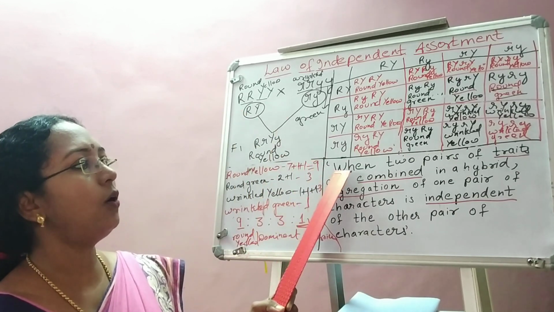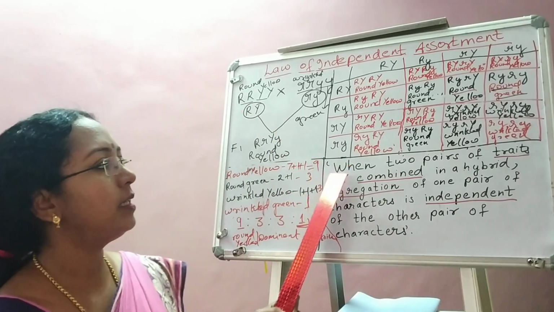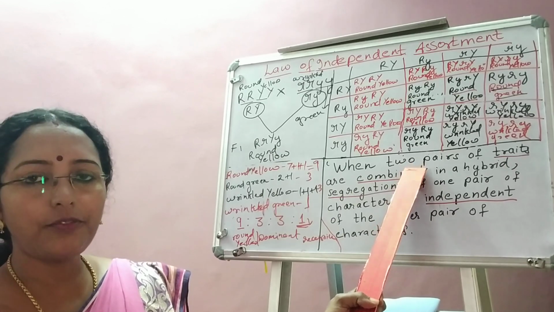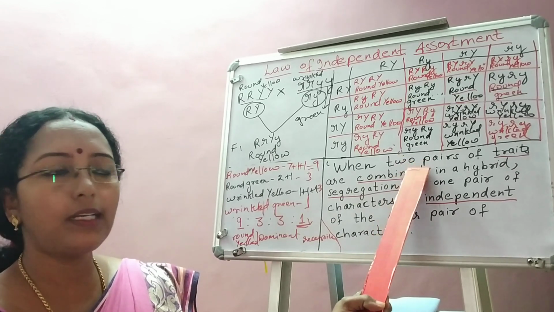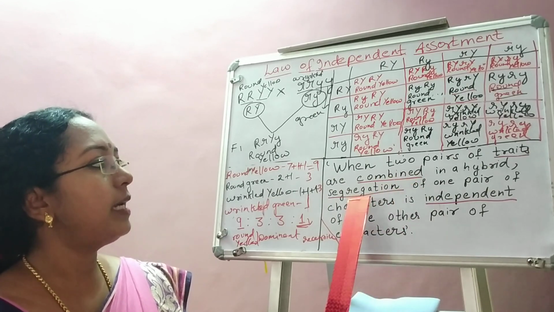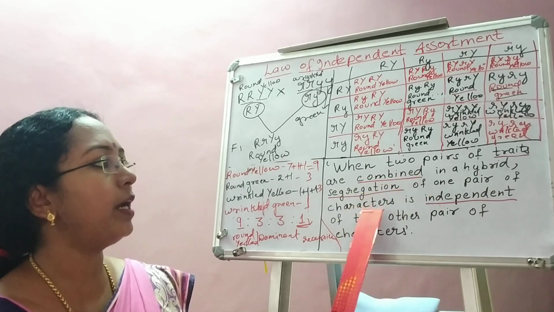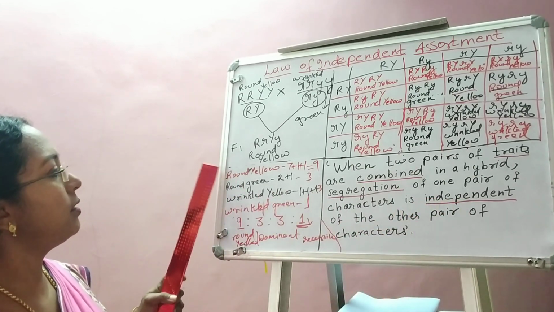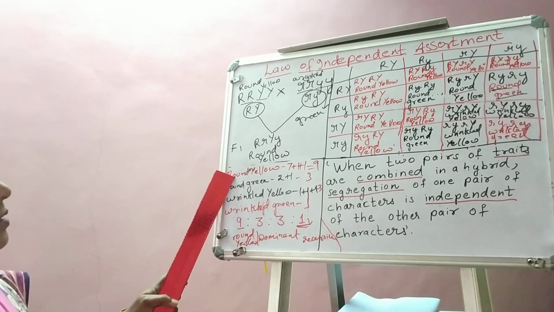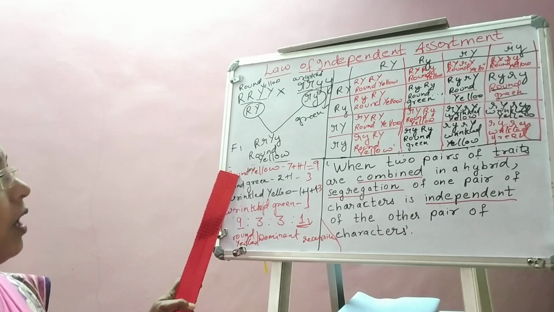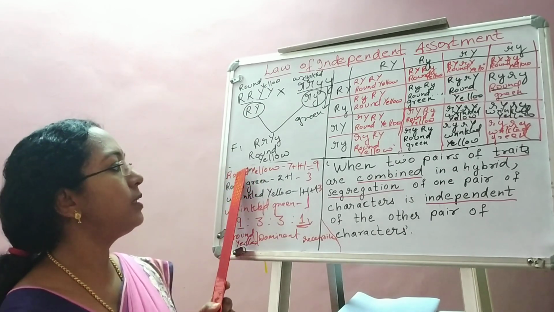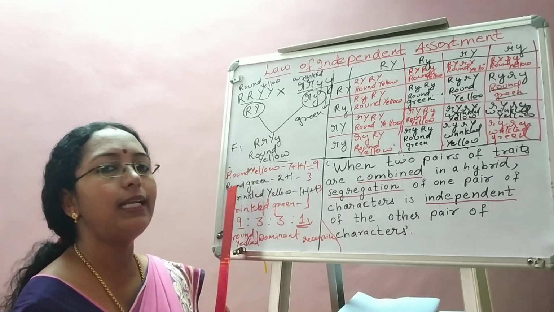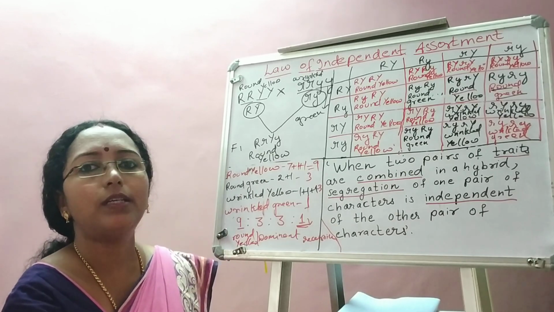Mendel framed the third law, law of independent assortment, which says that when two pairs of traits are combined, here two pairs of traits means two characters are seed shape and seed color. When they are combined, segregation or separation of one pair of character is independent of the other pair of character. Means two characters, seed shape and seed color, round and yellow. Always round seeds need not be yellow. Round seeds can be green also. That is, separation of these characters are independent and they are combined independent of the other.